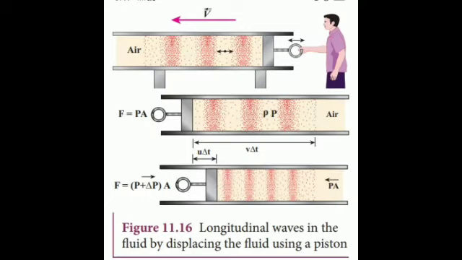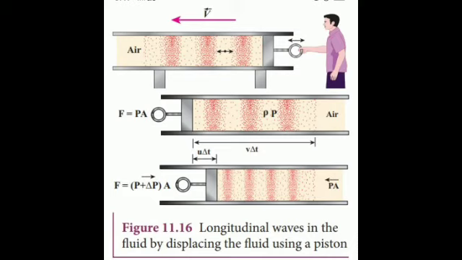That's all. The next topic is velocity of longitudinal waves in an elastic medium. Consider an elastic medium having a fixed mass contained in a long tube whose cross-sectional area is A and maintained under a pressure P. One can generate longitudinal waves in the fluid either by displacing the fluid using a piston or by keeping a vibrating tuning fork at one end of the tube. Let us assume that the direction of propagation of waves coincides with the axis of the cylinder. Let rho be the density of the fluid, initially at rest.